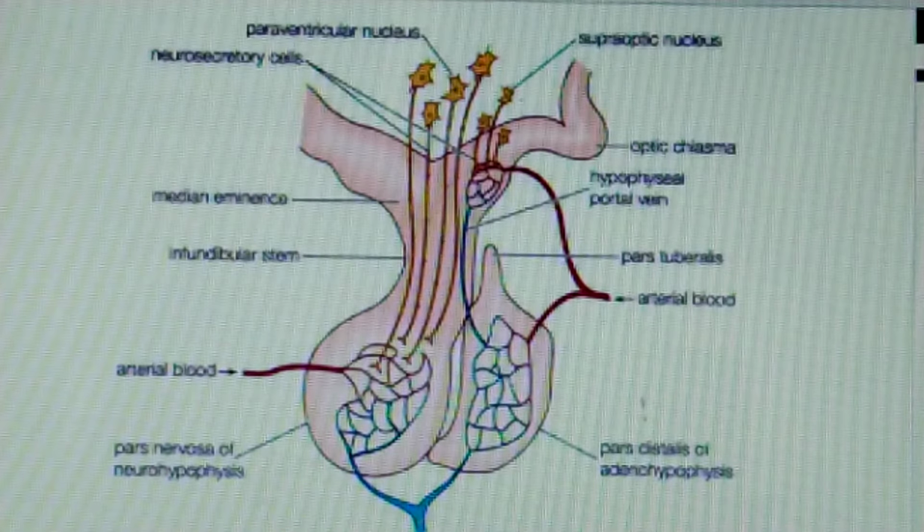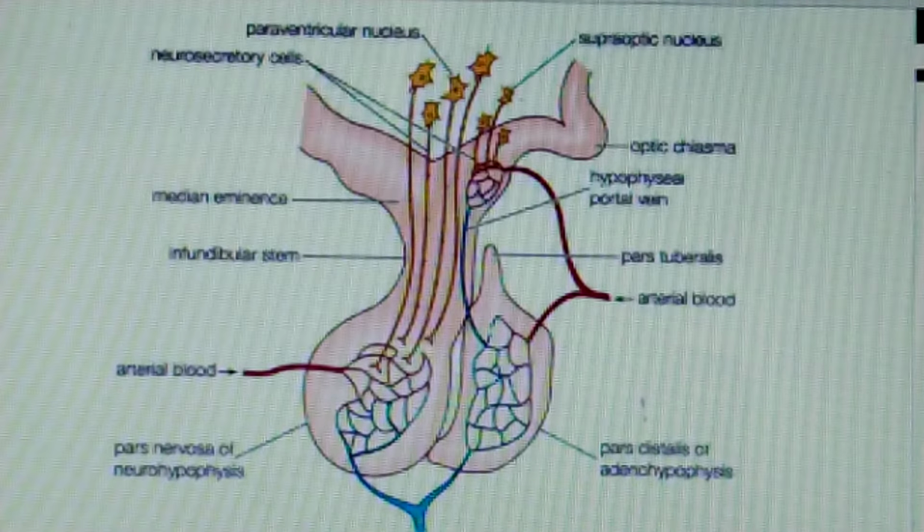I'm again here with another video on chemical coordination and integration. Today we'll continue with the pituitary gland. In our previous video we discussed the hormones of the anterior lobe. Today we are going to discuss the hormones of the posterior lobe.